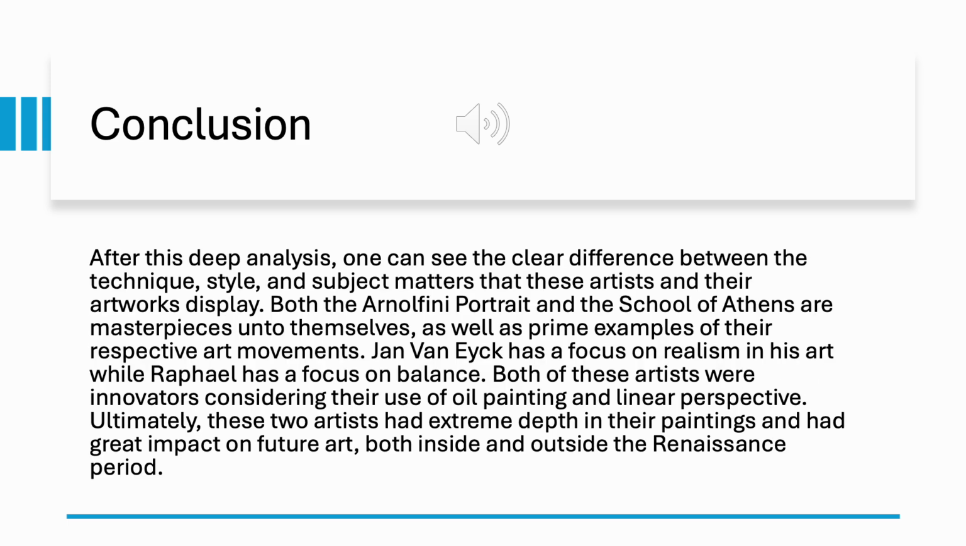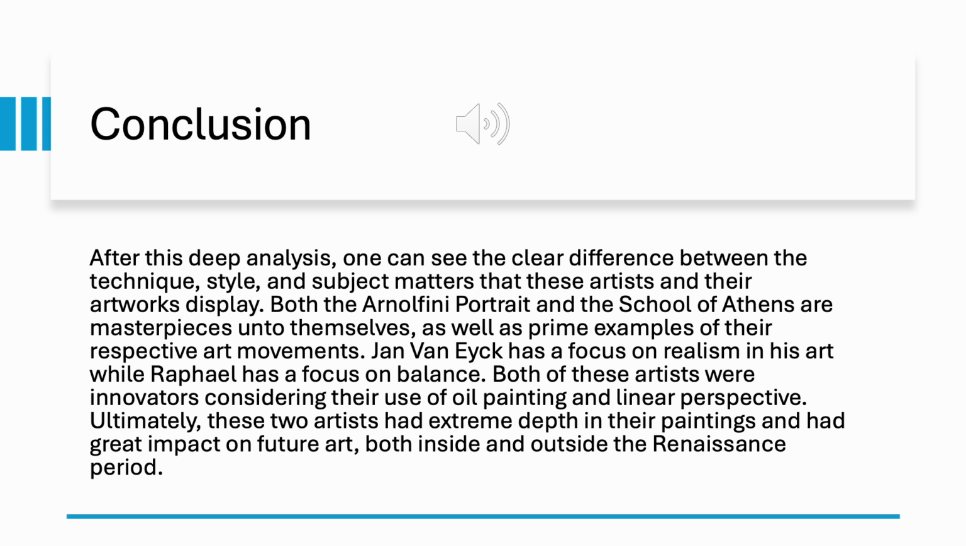Conclusion. After this deep analysis, one can see the clear difference between the technique, style, and subject matters that these artists in their artworks display. Both the Arnolfini portrait and the School of Athens are masterpieces unto themselves, as well as prime examples of their respective art movements. Jan van Eyck has a focus on realism in his art, while Raphael has a focus on balance. Both of these artists were innovators considering their use of oil painting and linear perspective.